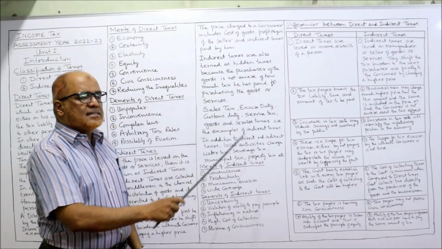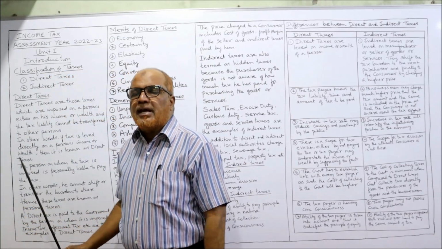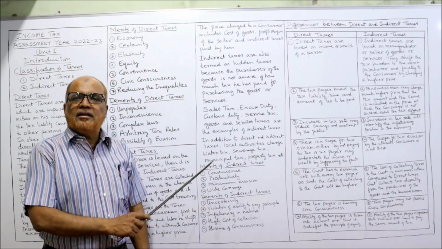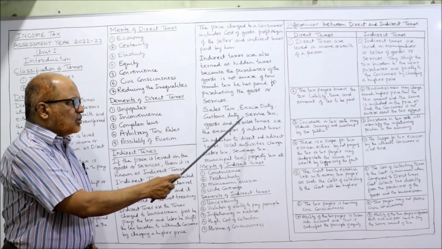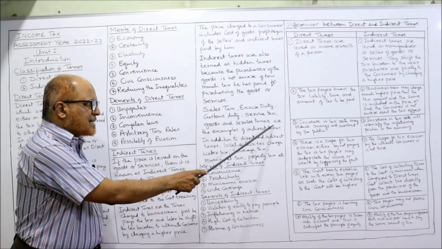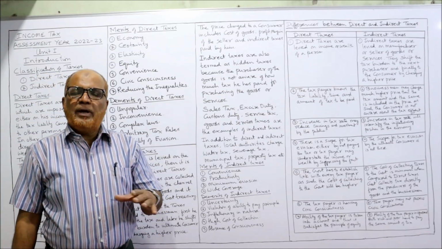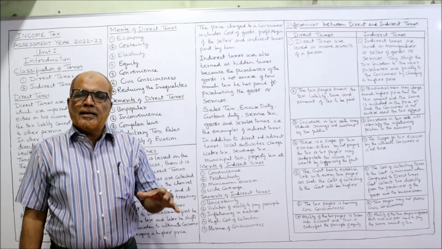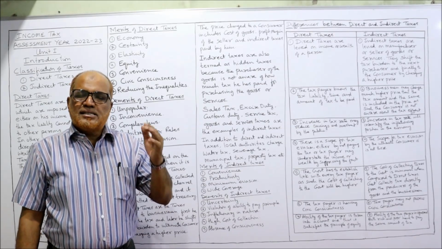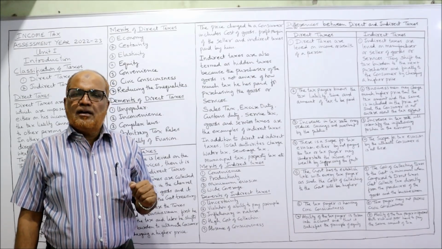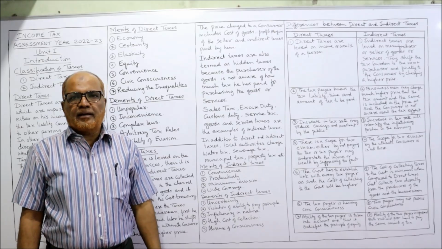Now sales tax, excise duty. Now examples. Here, direct taxes are given the examples of income tax and professional tax. Here the examples are sales tax, excise duty, customs duty, service tax, goods and services tax, GST, which are examples of indirect taxes. So many indirect taxes are there. Example, GST is an indirect tax, customs duty is an indirect tax, sales tax is an indirect tax, and export duty, import duty, customs duty, everything will go under indirect taxes.